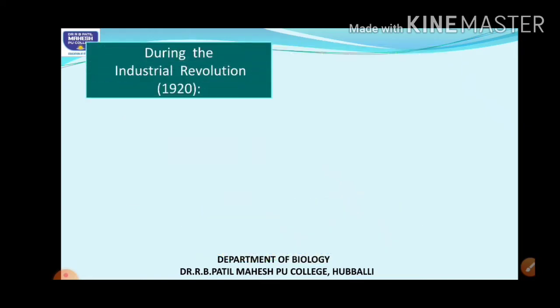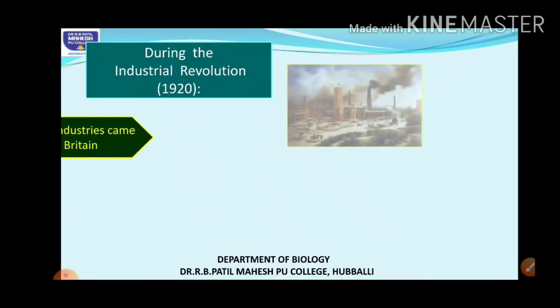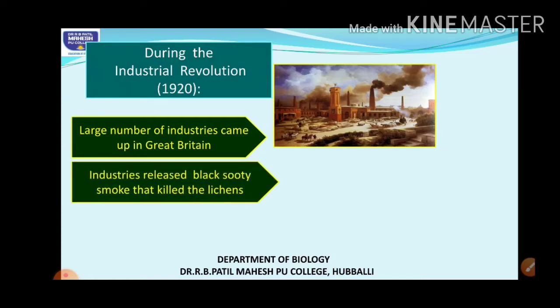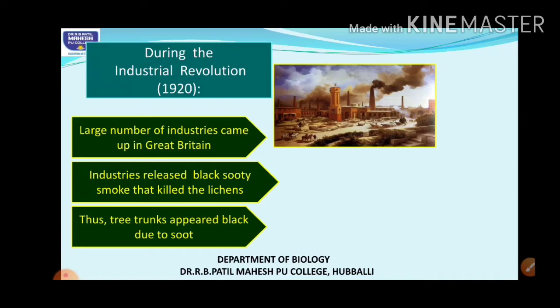Okay, then when the industrial revolution took place, what happened? Because of the industrial revolution during the 1920s, there were a large number of industries in Great Britain, and these industries started releasing black sooty smoke. Because of this, the tree trunks started becoming black in color, and the smoke also killed the lichens.